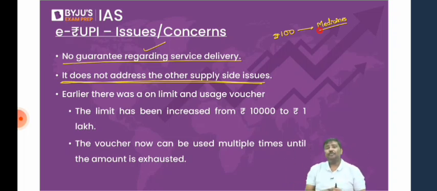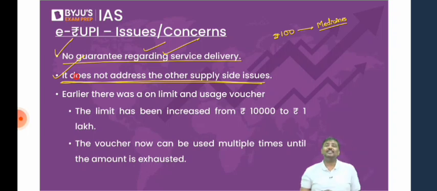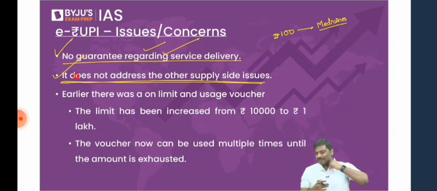There's a medical shop, but that medical shop doesn't have the medicine that you wanted to purchase. So guarantee of service delivery, no. Will it address the supply side issues such as supply of all the medicines in the shop? Again, the answer is no. Right, so these are the first two problems. Again, some of you will say, sir, we can misuse it other way also. I will have a tie-up with the shopkeeper. I will not purchase medicines. He will give me, let's say, 70 rupees instead of 100 rupees. That can also be done. But again, that is abuse of the system. Misuse of the system. Okay.